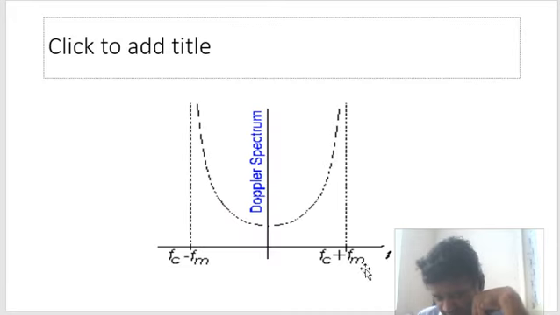You can clearly see this is the Doppler spectrum. Okay, can you see? In the Doppler spectrum, different frequencies will be coming, and this is the spectrum where all frequency components will come.